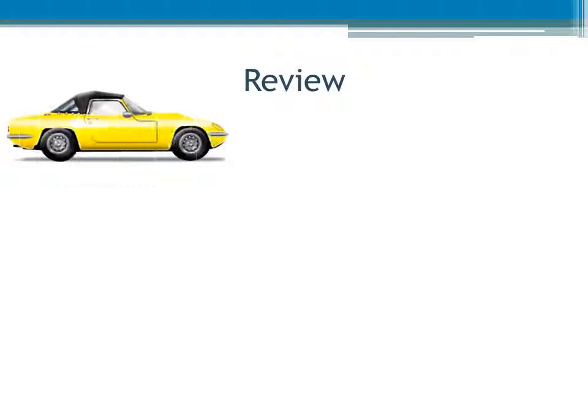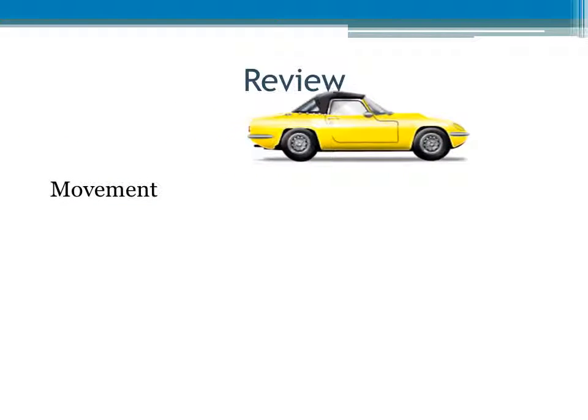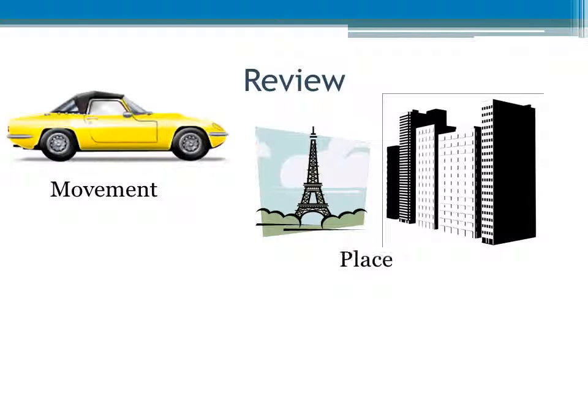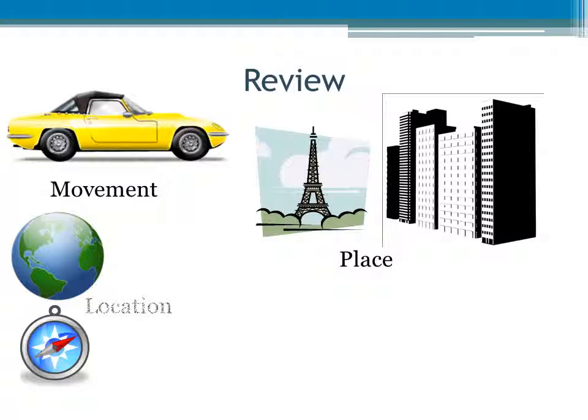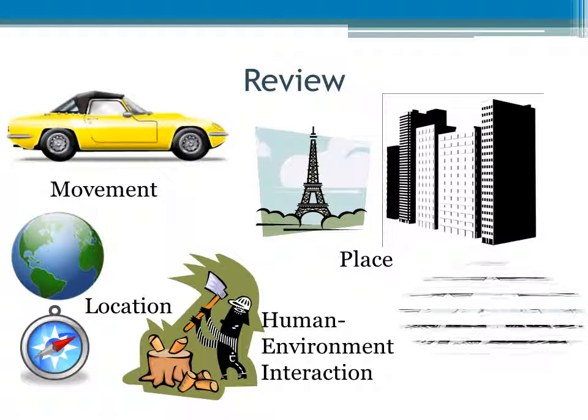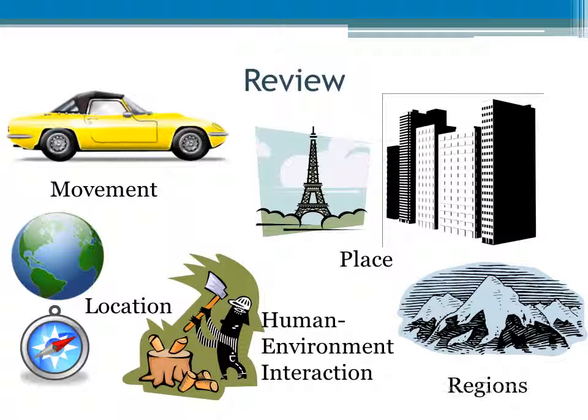In conclusion, the 5 themes of geography are movement, place, location, human-environment interaction, and regions. All of these 5 themes work together to define countries and civilizations and are essential when analyzing history.